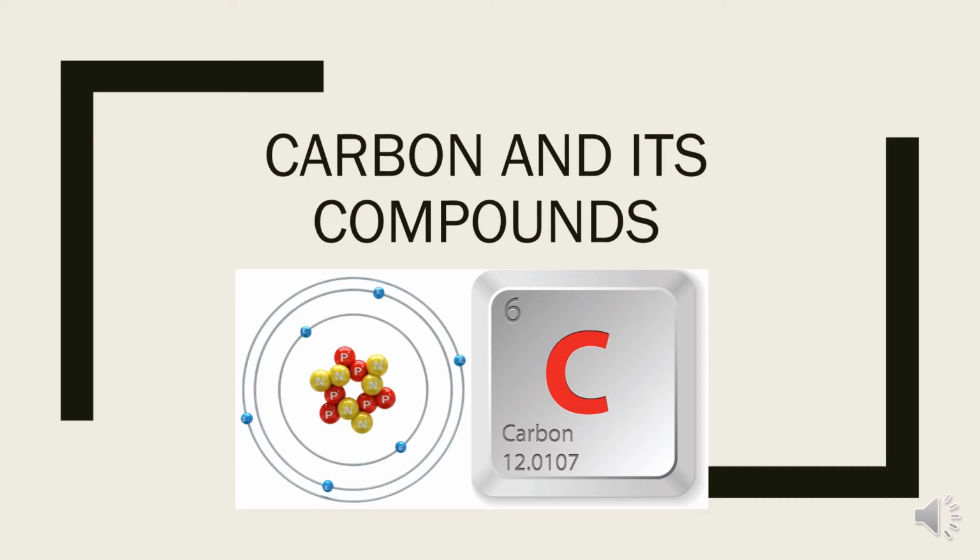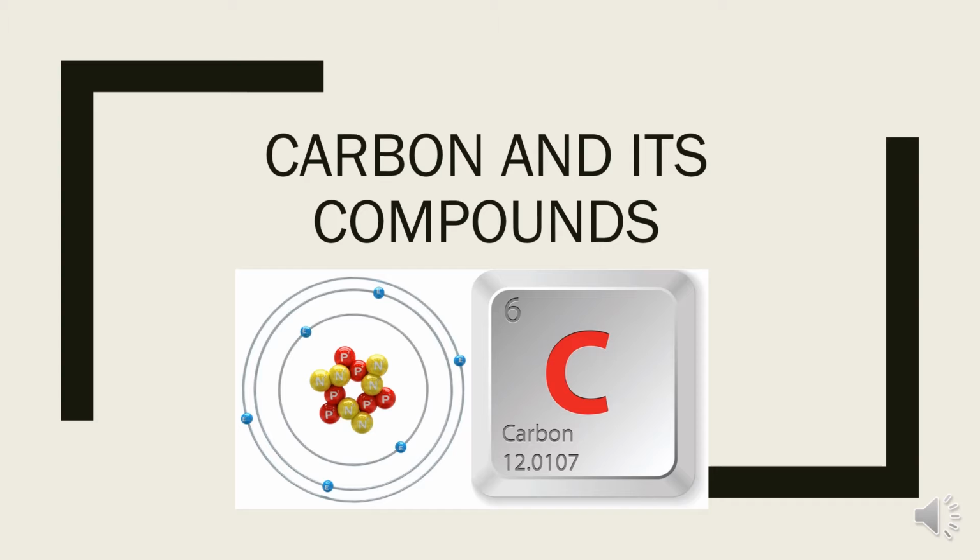Good morning, children. Today we are going to start the chapter Carbon and its Compounds, and you all know the symbol of carbon is C. Its atomic number is 6 and its atomic mass is 12.